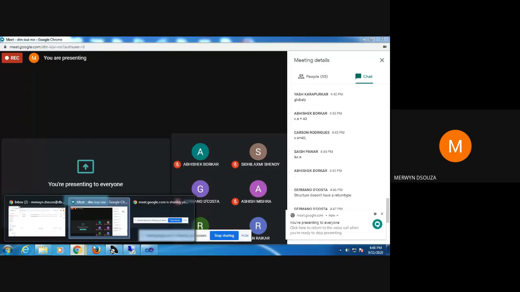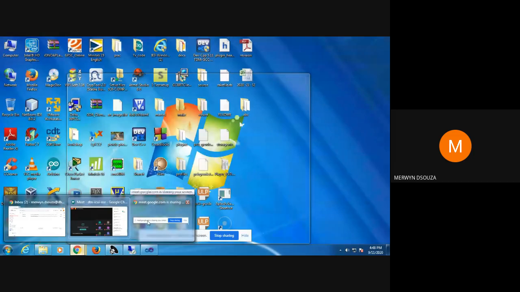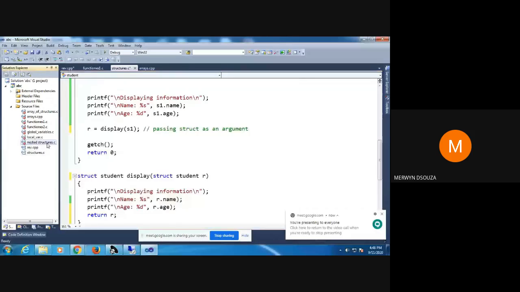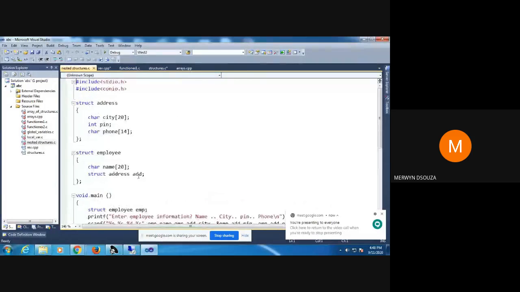So I hope you have understood how to initialize structures and how to initialize arrays. Okay. There's one more important thing that is left, and that is known as nested structures. I'll not run this program and show you, but I'll just show you.